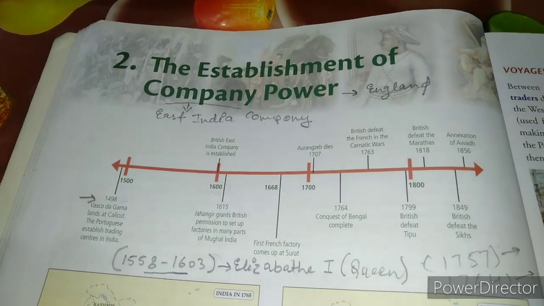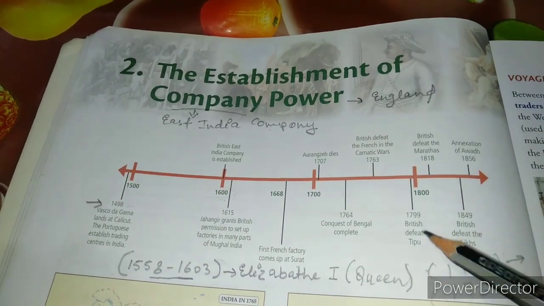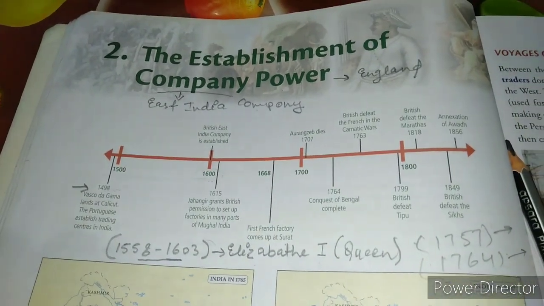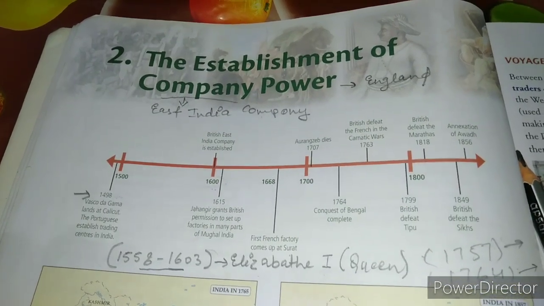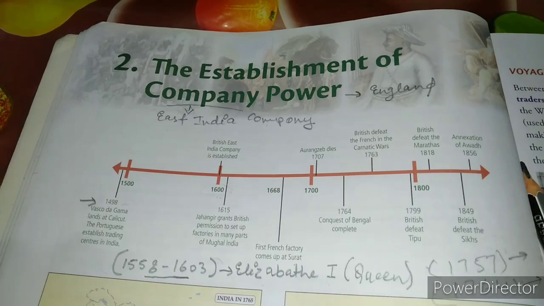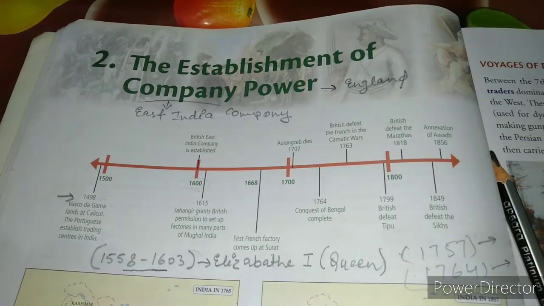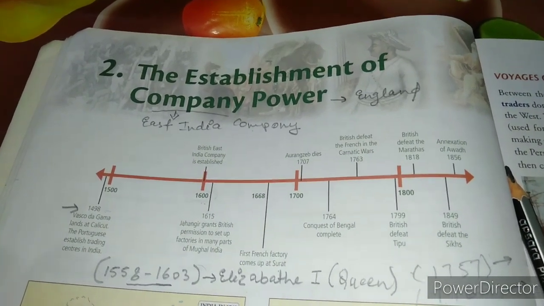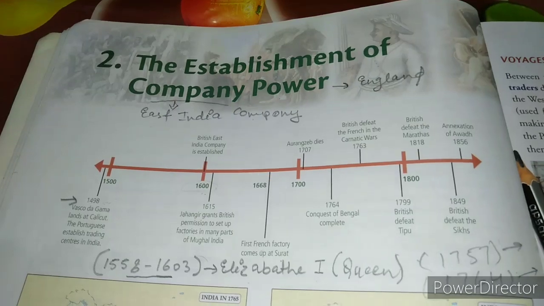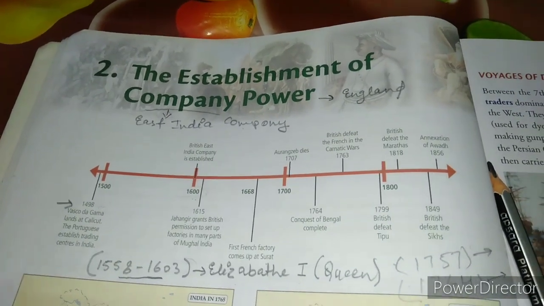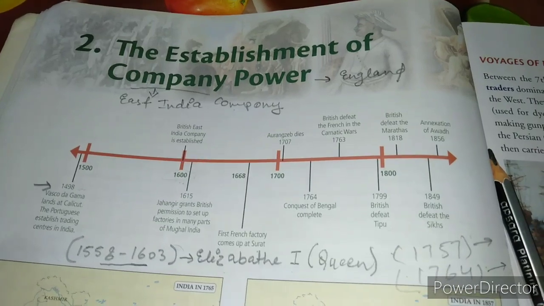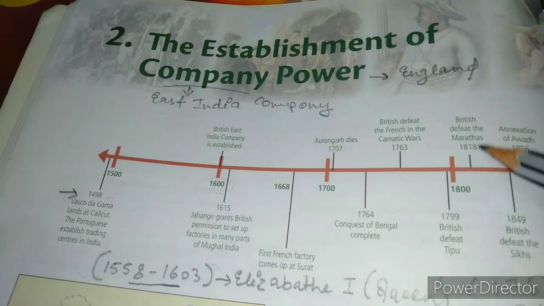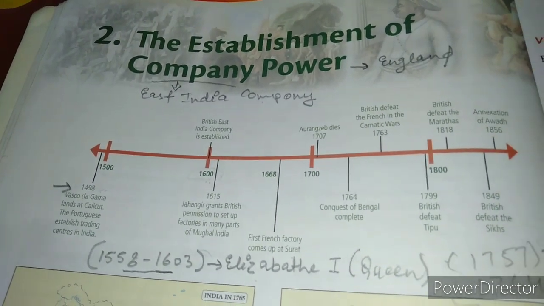After that, in 1799, the Britishers defeated Tipu Sultan. How they defeated him, what was the history of Tipu, and what he did for the sake of Mysore, because he was a native of Mysore itself. We will understand how Hyder Ali, Tipu's father, fought against the Britishers, and what the Nizam of Hyderabad had done. We will also understand this thing. In 1818, the British defeated the Marathas. The Marathas were also defeated by the Britishers.